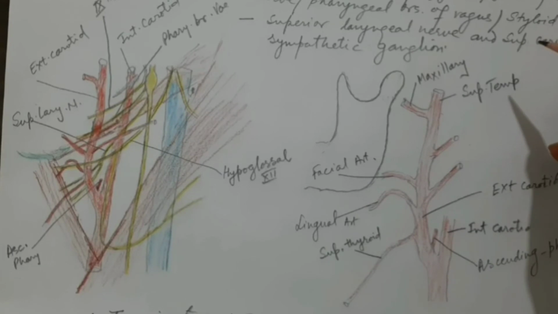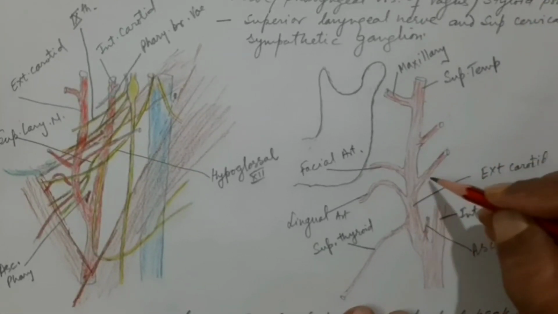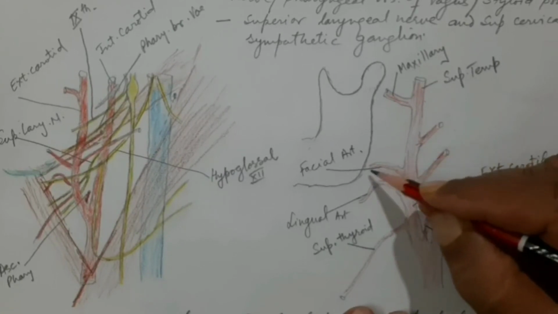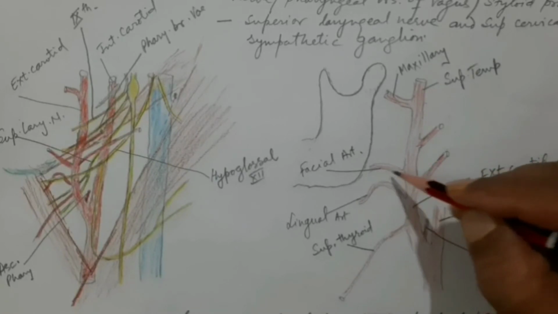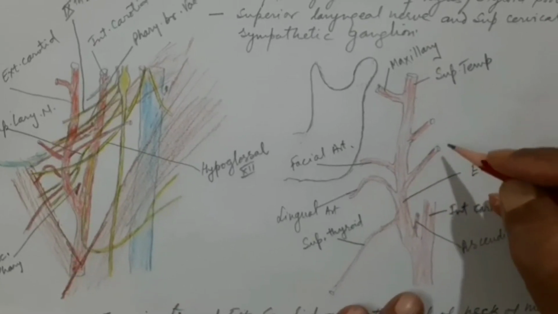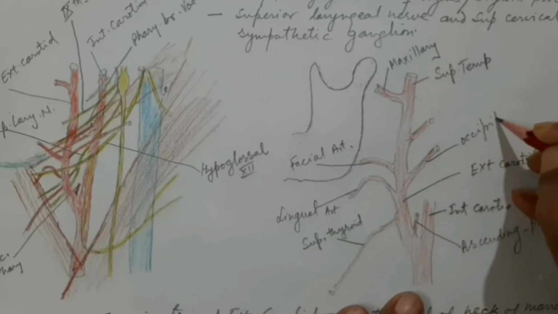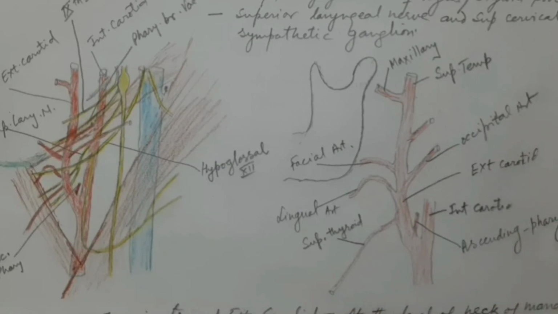Let us go to the fifth branch. The fifth branch takes its origin almost at the same level as the facial artery, but from the posterior margin of the external carotid artery. This artery is called the occipital artery, and it will supply the posterior part of the scalp.